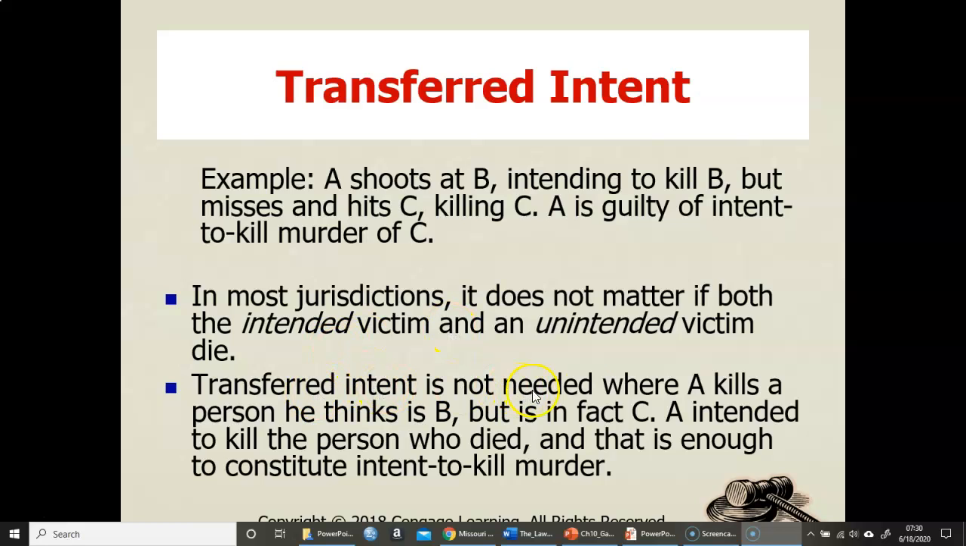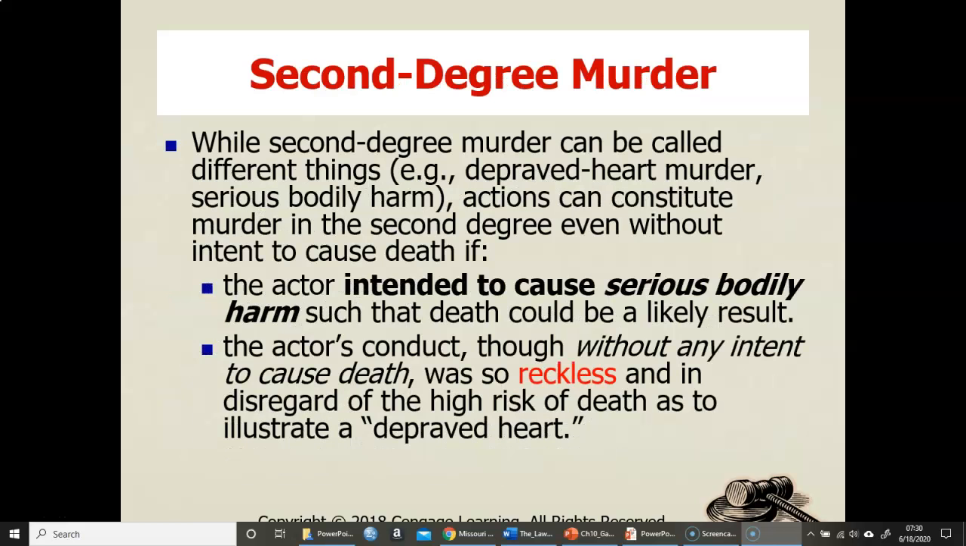Transfer intent is not needed where A kills a person he thinks is B, but is in fact C. So basically, if you're trying to kill somebody, even if you kill the wrong person, we're still going to say that murder happened. Second degree murder can be called different things: depraved heart murder, serious bodily harm. Again, this is going to depend on the state that you live in.